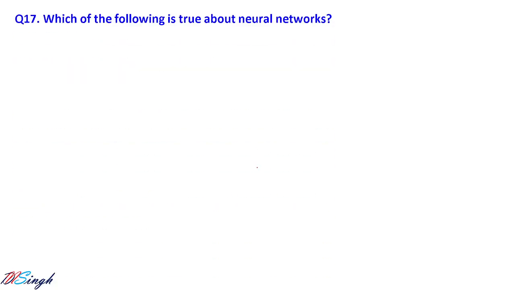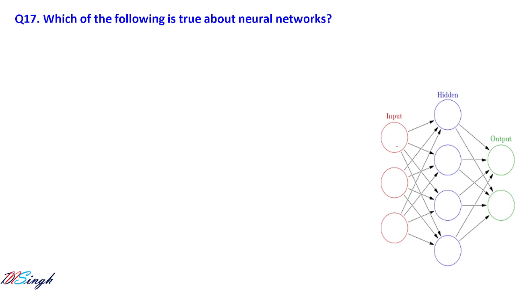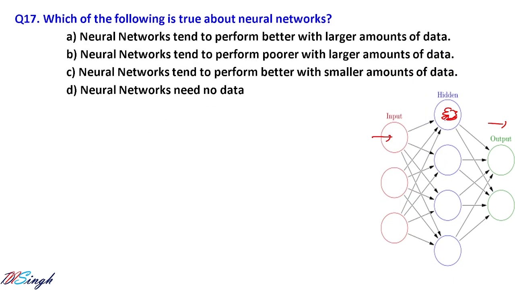Which of the following is true about neural network? We know neural network is something like this. You have the input layer where data is fed, and we have the hidden layer where all the processing is done, and at the output layer we will get the output. So these are the four options. Neural network tends to perform better with large amount of data. That is correct. We are talking about true. Neural network tends to perform poorer with large amount of data. Wrong.